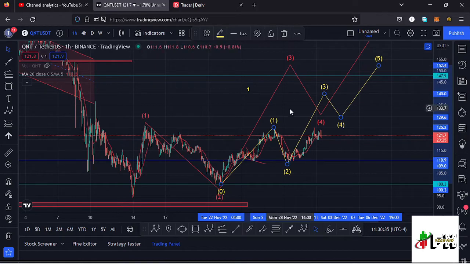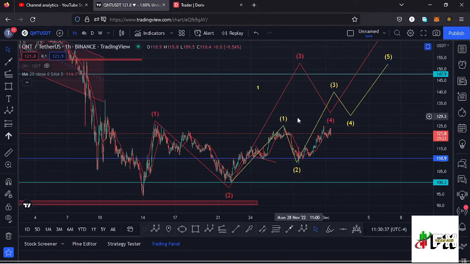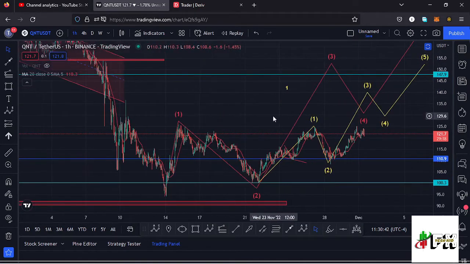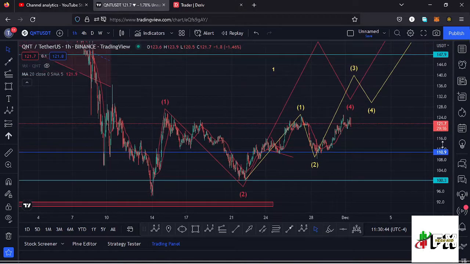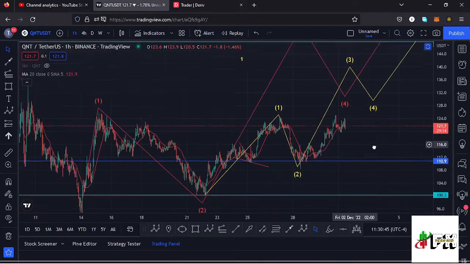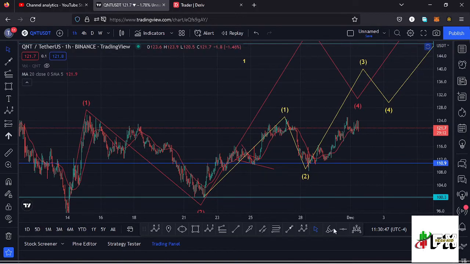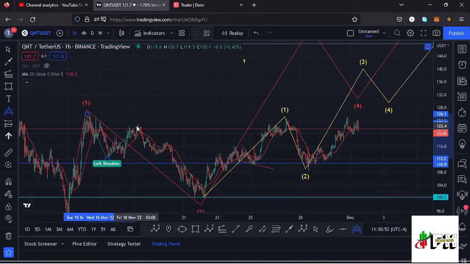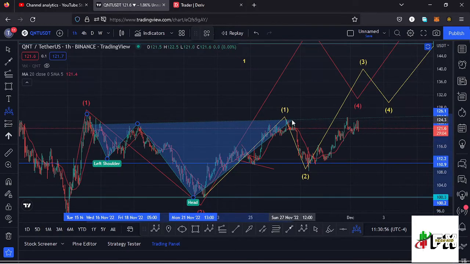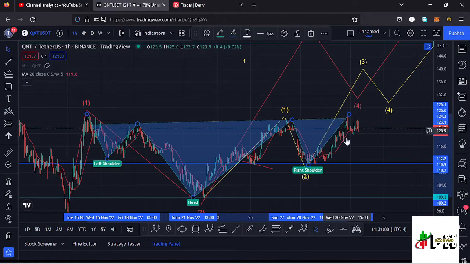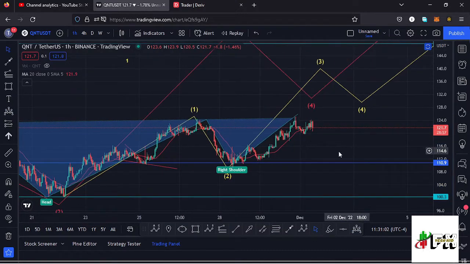Giving you the chart pattern that we have in formation over here, we have an inverse head and shoulders pattern, which is a chart pattern that gives us a breakout to the upper side. If I draw it out, we can have this as the left shoulder, then we have seen the formation of the head, the neckline, and also the right shoulder, and right now I'm expecting a very nice breakout to the upper side.